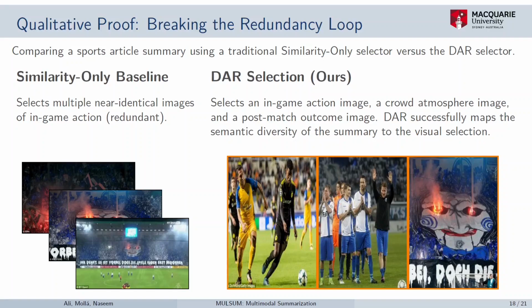So instead of selecting all similar images as done in the similarity only baseline, DAR was able to select a diverse set of images which can be mapped to the semantic diversity of the summary to address different points. This was just the qualitative observation.